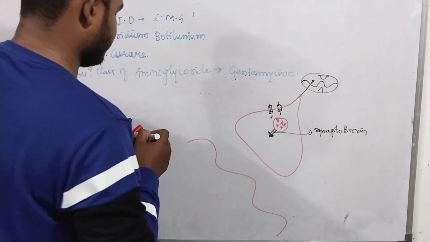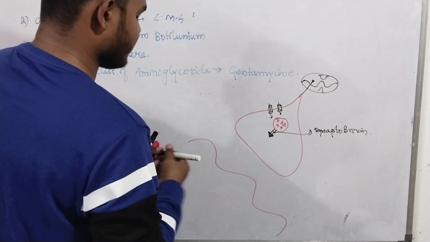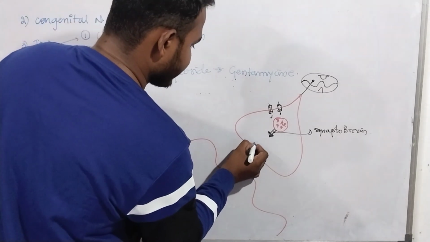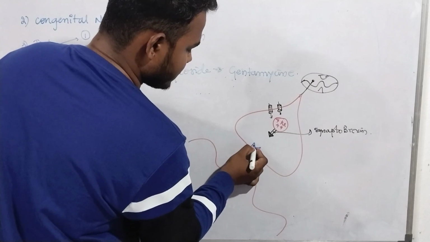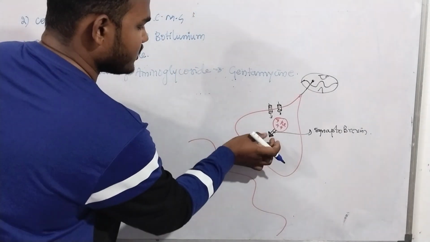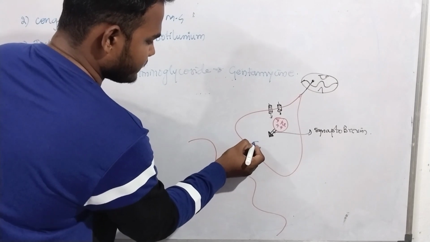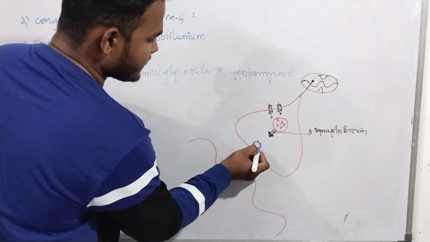In the membrane of this presynaptic nerve there is a receptor, again a protein, known as syntaxin. Before this, it is closed with some domain structure.